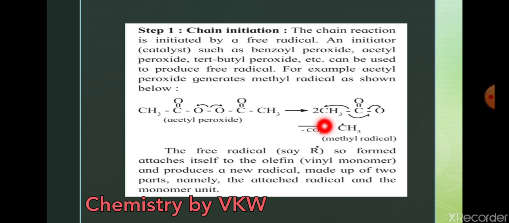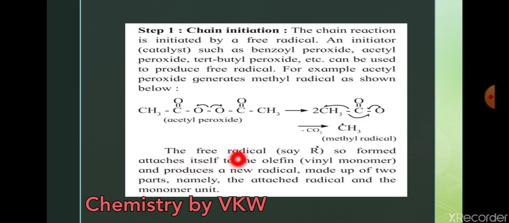So formation of CH3, that is methyl radical. So this is the reaction shown for the initiation. Any peroxide you can take out of these three, it is going to give you formation of radical. Acetyl peroxide gives you formation of methyl radical.